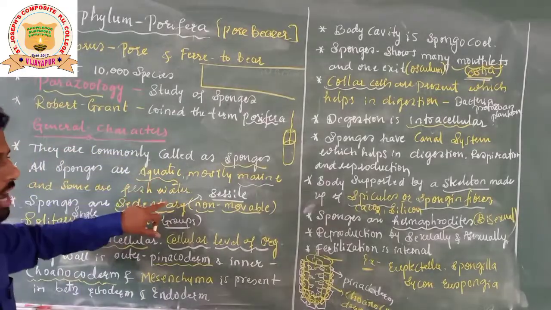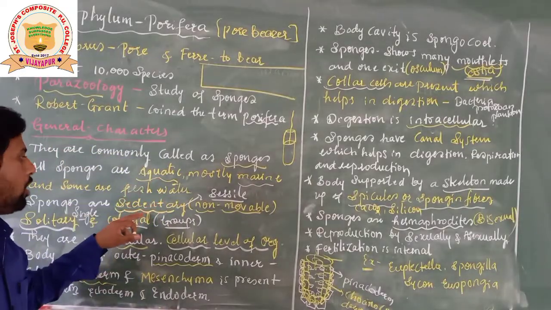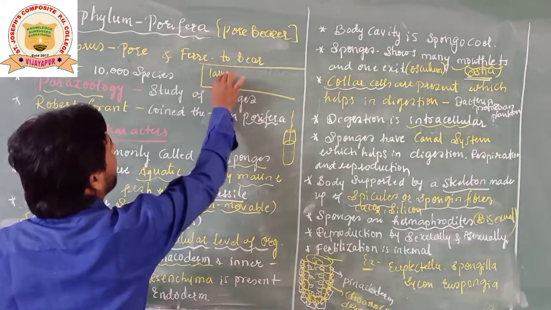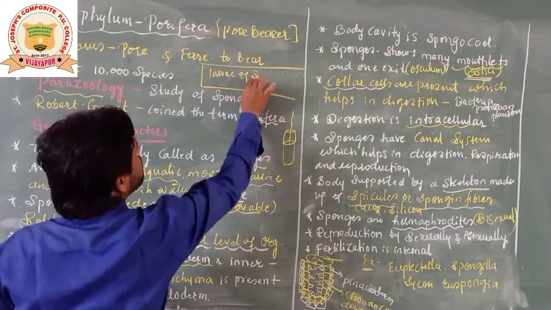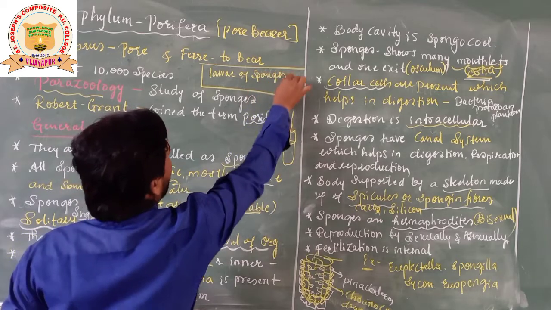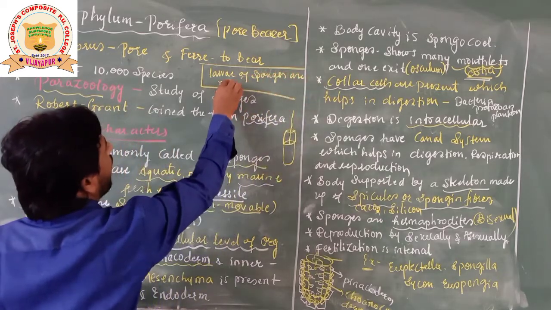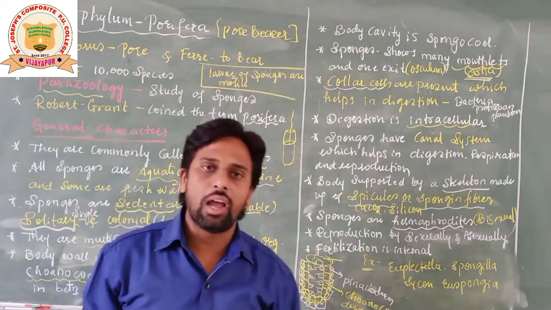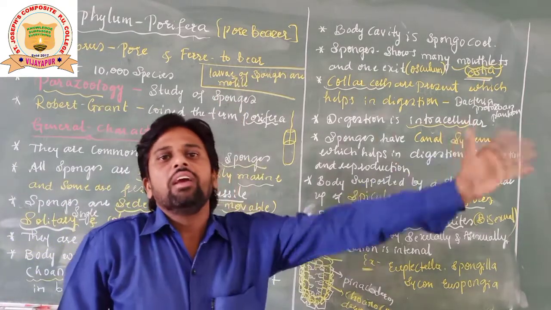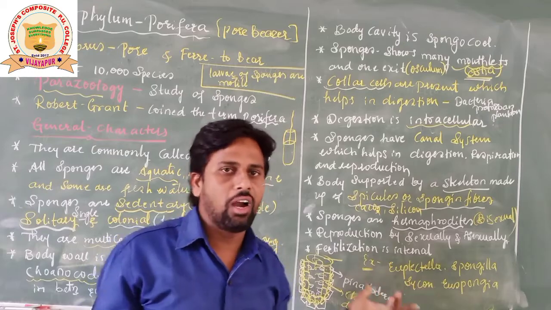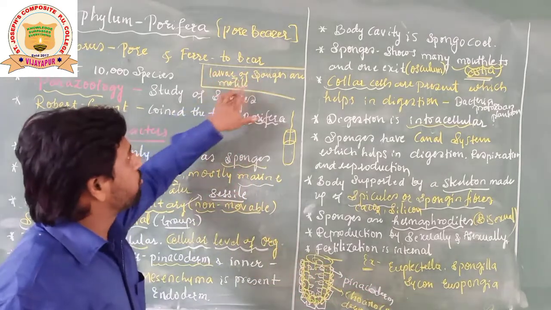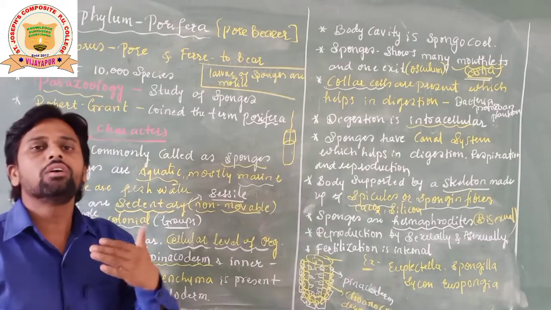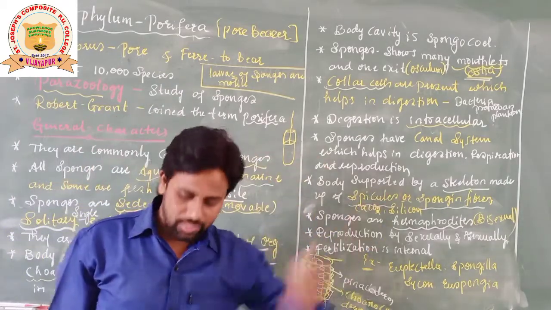These animals are sedentary, non-movable, they cannot move from one place to another place, but the larvae of sponges are motile, so that they can be dispersed, otherwise they can't. Understood? So the larvae of sponges are motile. Motile means moving from one place to another place.